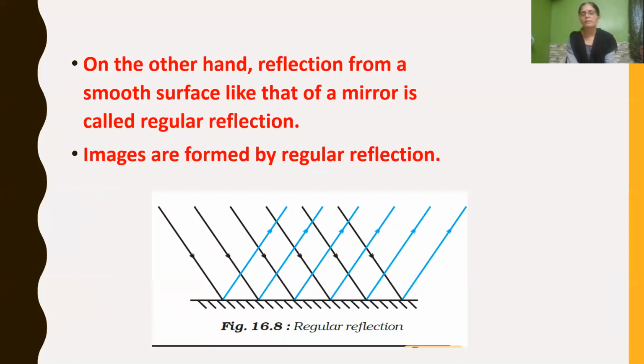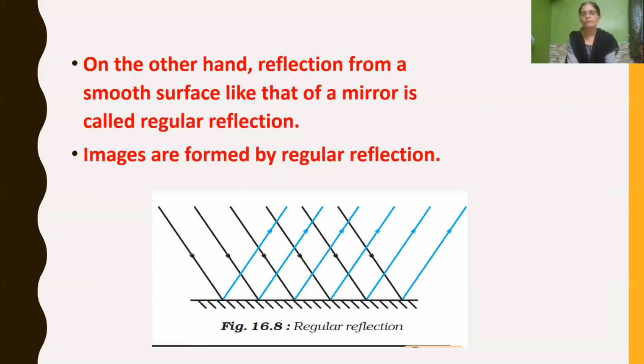See that black color line rays indicate the incident rays, and blue color rays indicate the reflected rays. And if you see, both are parallel to each other. So this type of reflection, we call regular reflection. So what is regular reflection? Reflection from a smooth surface, when the reflected rays are parallel to each other, is called regular reflection. Due to regular reflection, images are formed.